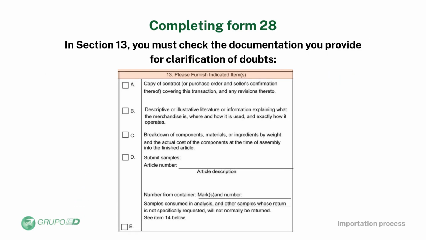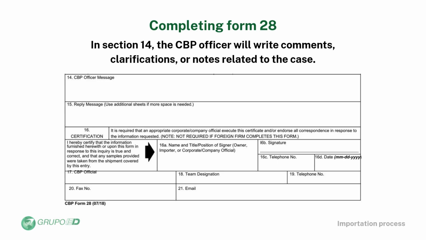Section 13. Mark the documentation provided to clarify any questions, such as copy of the sales contract, manuals, catalogs, or detailed product usage and operation information. Breakdown of components or ingredients, including weight and cost, from before assembly to the finished product. Request for general samples or samples for a specific shipment or batch. Section 14. In this section, the CBP officer will add comments, clarifications, or notes related to the case.